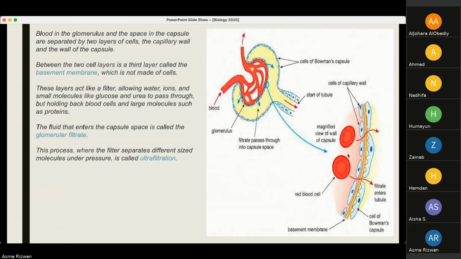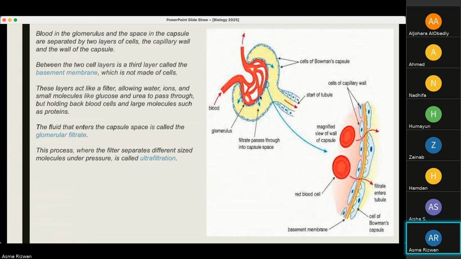And large molecules such as proteins cannot pass through. So the fluid that enters the capsule space is called the glomerular filtrate. This process where the filter separates different size molecules under pressure is called ultrafiltration.